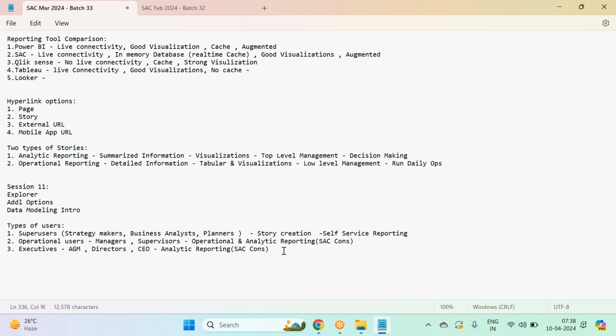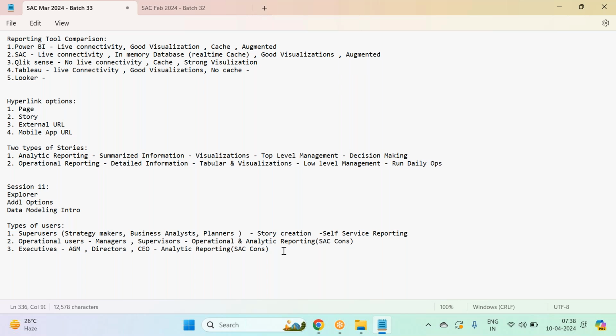Okay. So these are like the three types of users. Self-service reporting is a common topic, guys. It was there from a long time. Even Lumira Business Objects, Lumira supports self-service. Power BI, Tableau, every reporting tool supports self-service. But one more advantage in SAP Analytics Cloud is, see guys, the biggest problem with self-service reporting is,